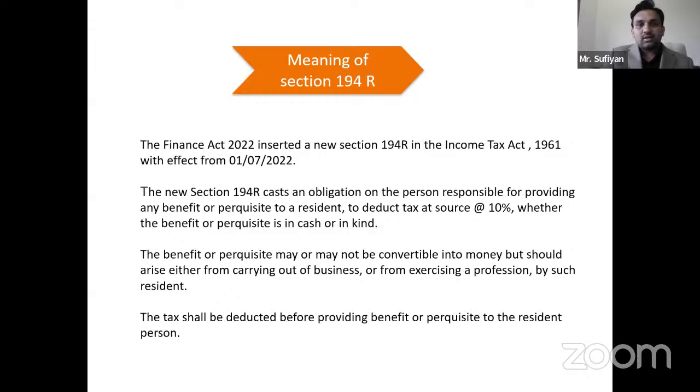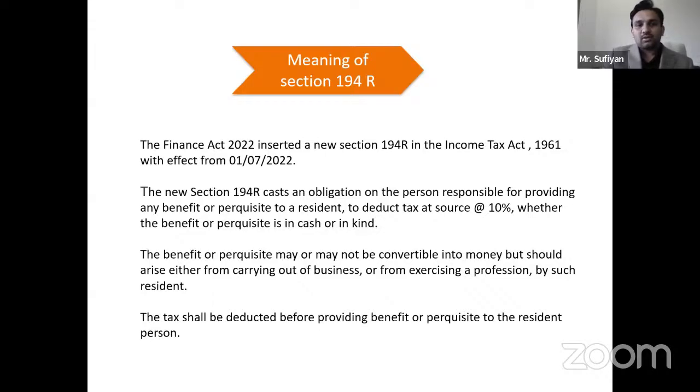So the new section 194R casts an obligation on the person responsible for providing any benefit or perquisite to a resident to deduct tax at the rate of 10%. So this is most important. Tax will be deducted at the rate of 10%, whether the benefit or perquisite is in cash or in kind. So if I am receiving gifts in cash, like in cheques, or certain things which are in kind, like gadgets, a motor car, or such things, then that also will be covered.